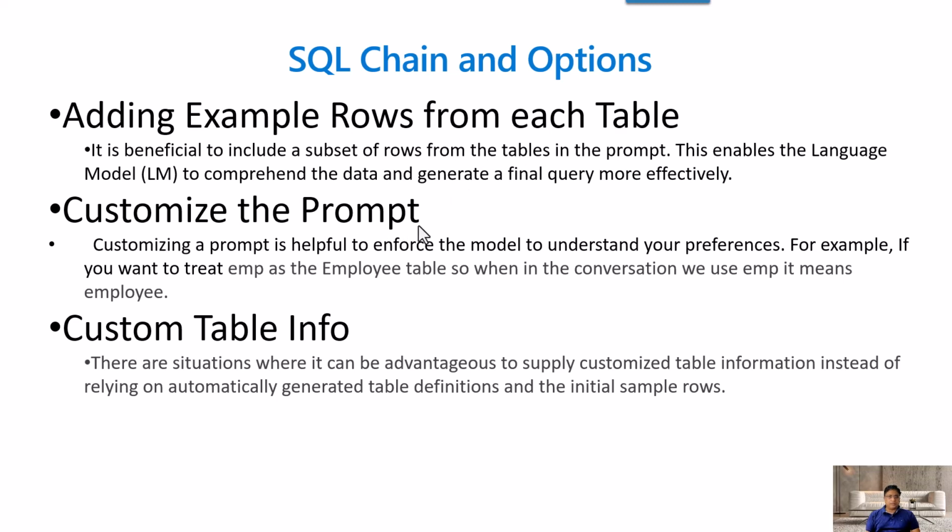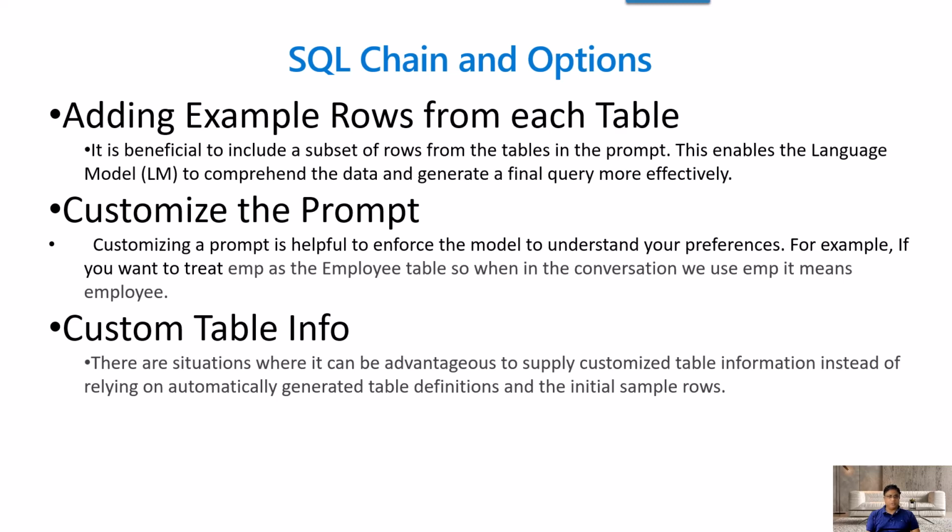Then another one is customizing the prompt. Customizing the prompt means you can add a certain set of prompts to the model so that you can enforce it to behave in a certain manner. One example could be if you want to treat EMP as the employee table. When you ask how many EMPs there are, or how many employees there are, you can interchangeably use EMP or employee.